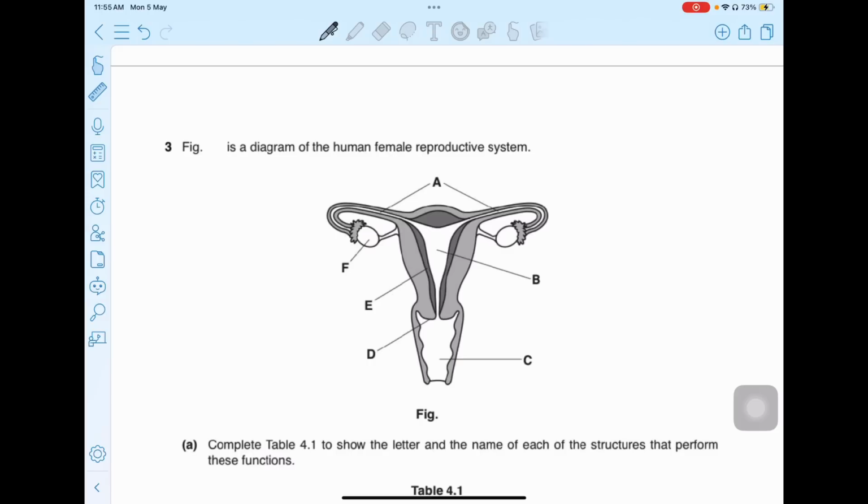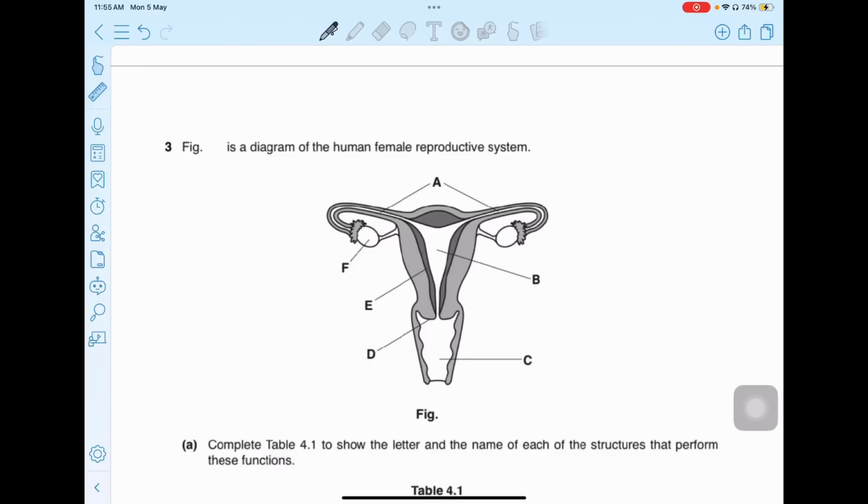But during pregnancy, it is mainly produced by the placenta. Okay. Then here you have E. E is your wall of endometrium, or uterus wall, or spongy lining of the uterus. This is where exactly implantation will take place. So for implantation, E. Then where the sperms will be deposited, the sperms will be deposited in C.